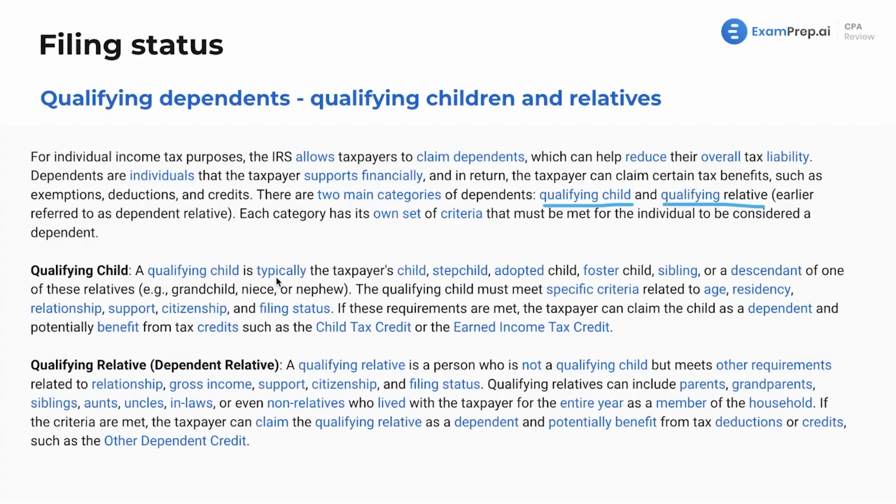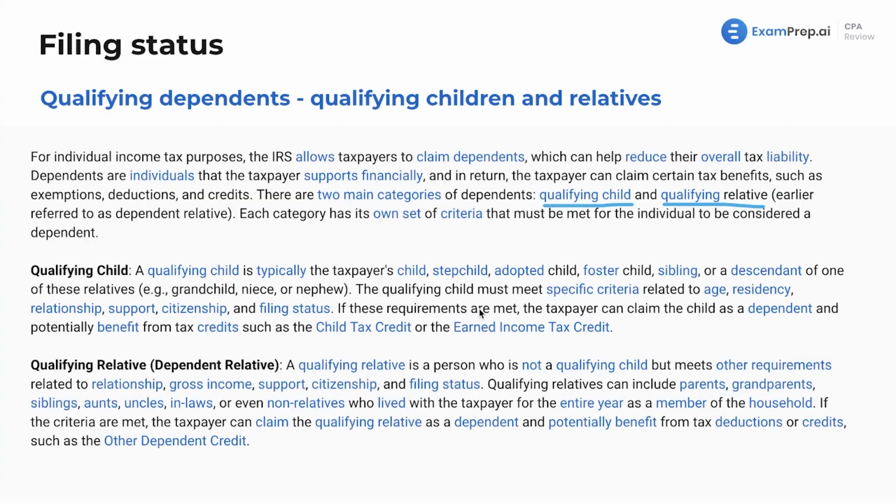Now, qualifying children. A qualifying child is typically the taxpayer's child, stepchild, adopted child, foster child, sibling, or a descendant of one of these relatives, such as a grandchild, niece or nephew. So you see, there's different rules. Whereas before, the foster child didn't apply to what we saw, whereas here it does. Just make sure you memorize those distinctions.